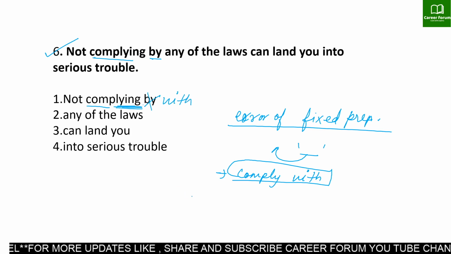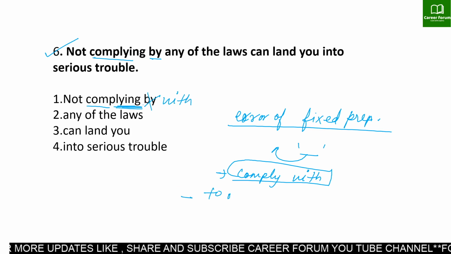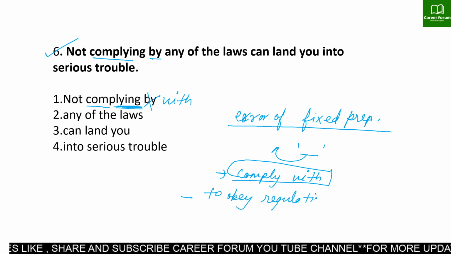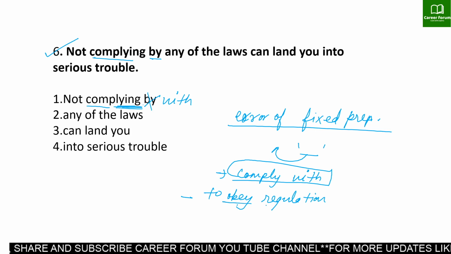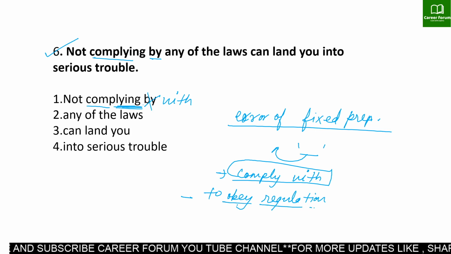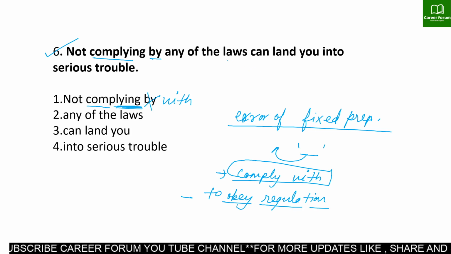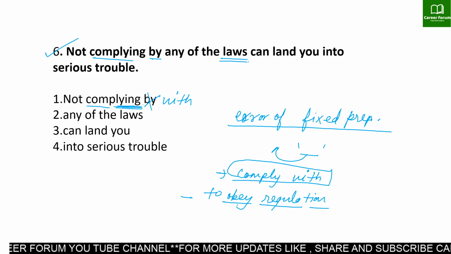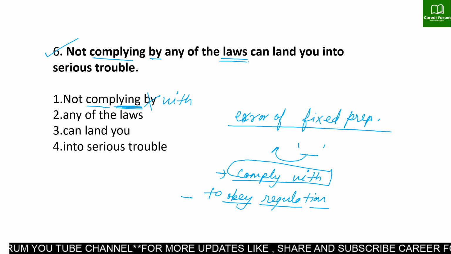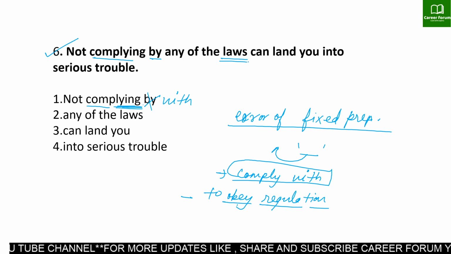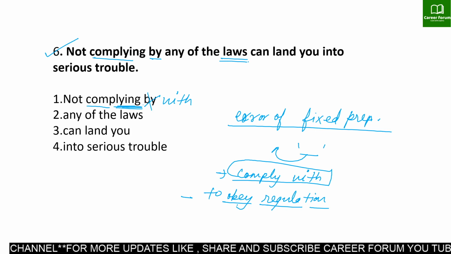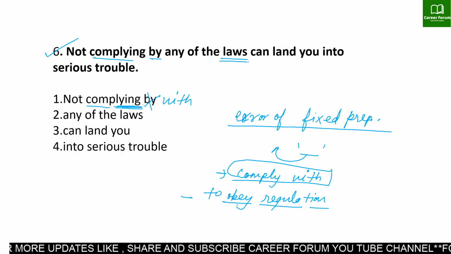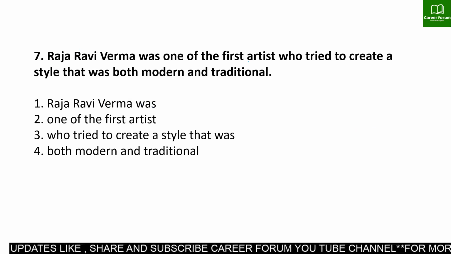This phrase typically means to obey regulations or laws, and this sentence talks about the same thing. You can also say that "comply with" is used to conform to something. Be specific with the rules of fixed prepositions. Now the seventh sentence.